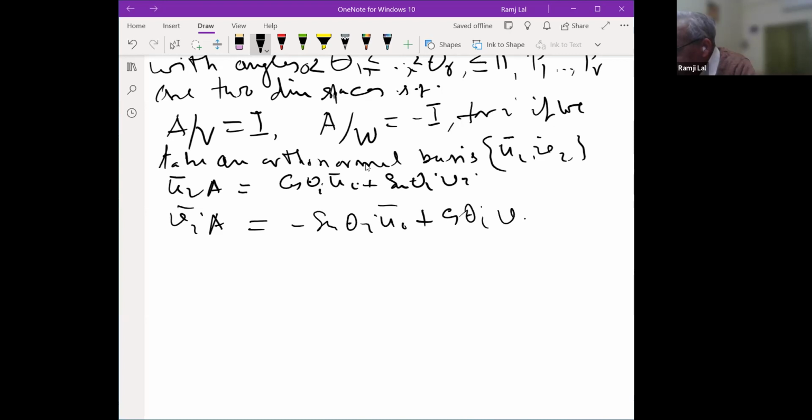So that means it is simply a rotation through an angle theta i in the plane Pi.